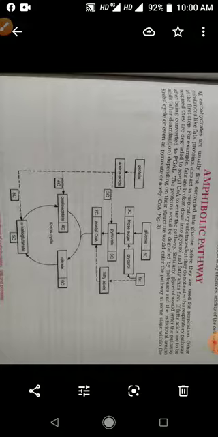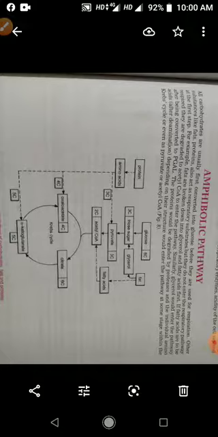So I told you Krebs cycle is the best example of amphibolic pathway. So why is the Krebs cycle the best example of amphibolic pathway? Children, you know carbohydrates are converted into glucose.